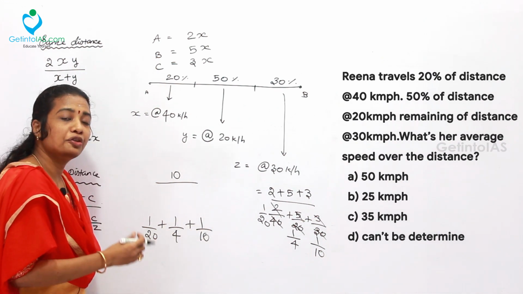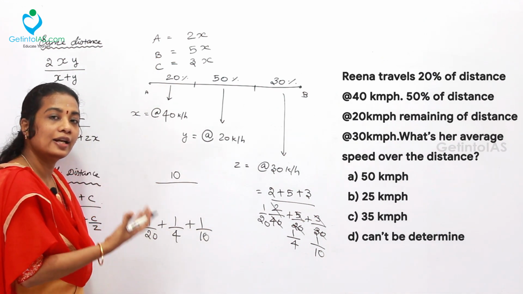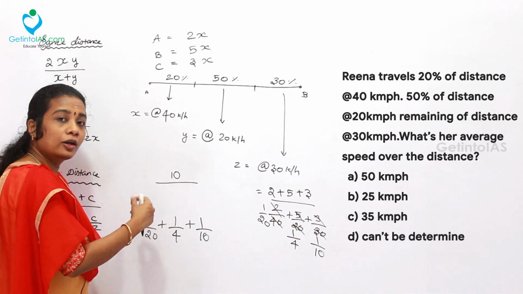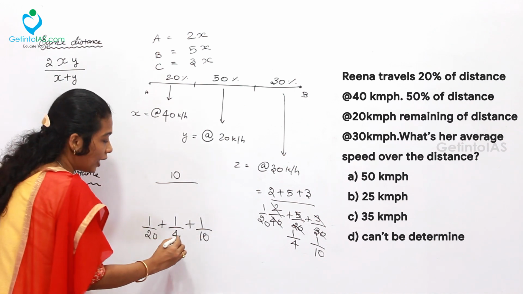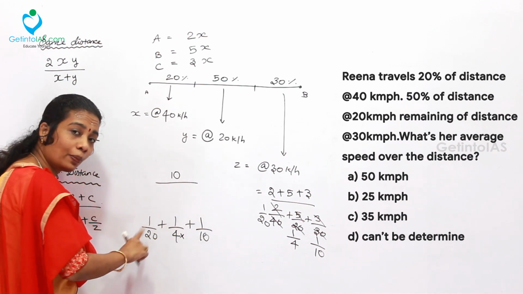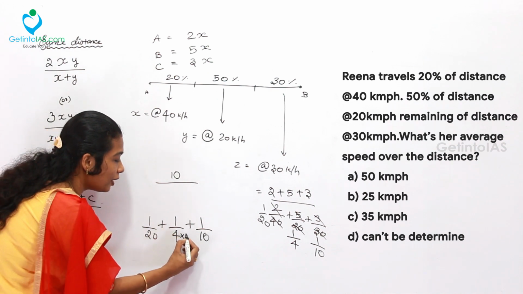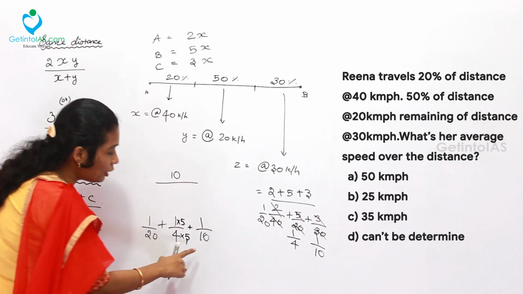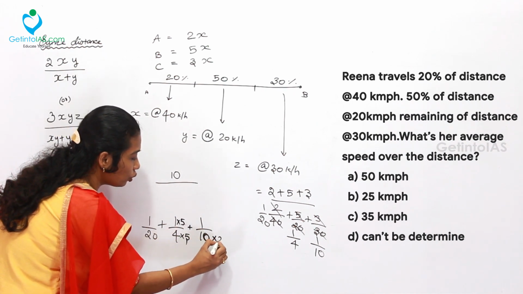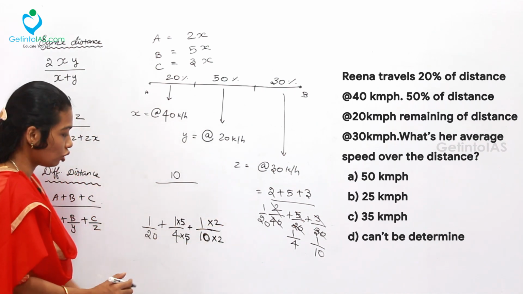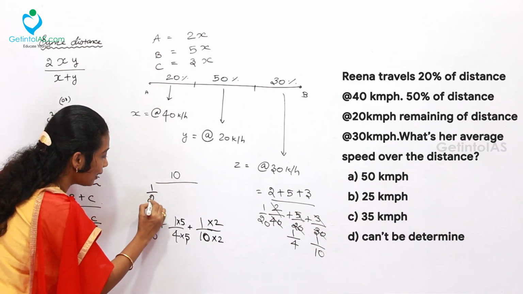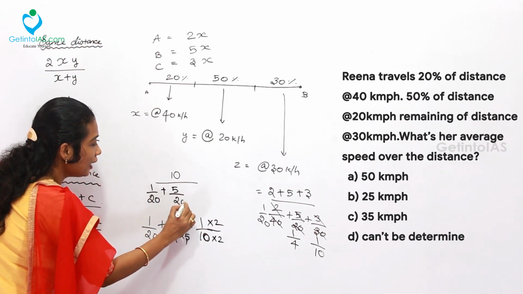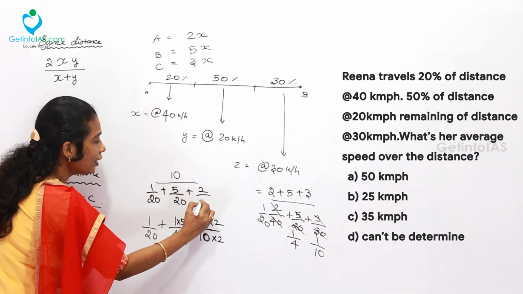Whenever you have different values in the denominators, let's take the LCM and solve it. So what is the LCM value over here? Because 20 is a multiple of both 4 and 10, I can directly make the denominator 20. What is to be multiplied with 4 to get 20? Simply 5. If here 5, here also 5. What is to be multiplied with 10 to get 20? 2. Here 2, here also 2. Now let's solve it. 1 by 20 is to be taken directly, plus 1 into 5, 5 by 4 into 5, 20, plus 1 into 2, 2 by 20.